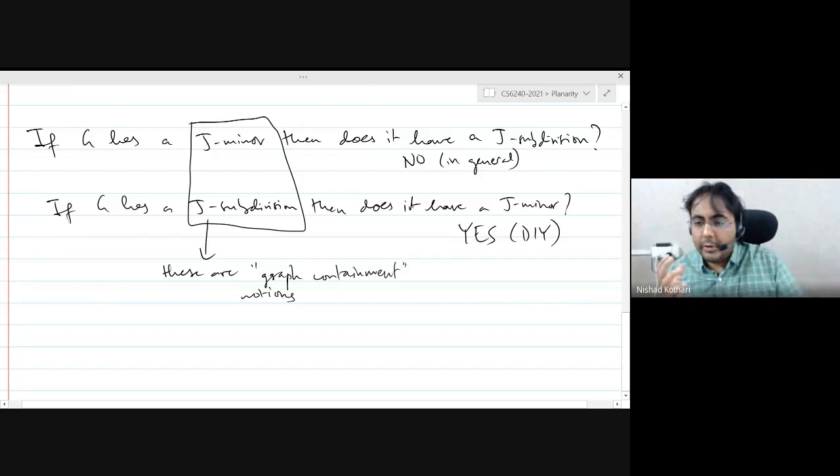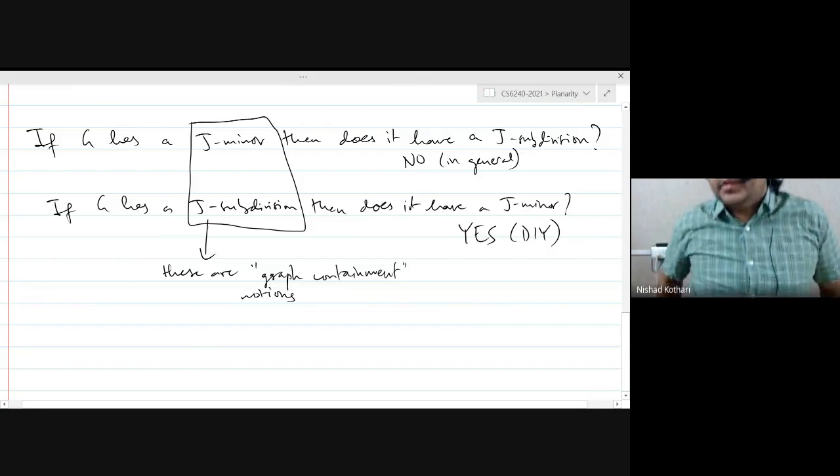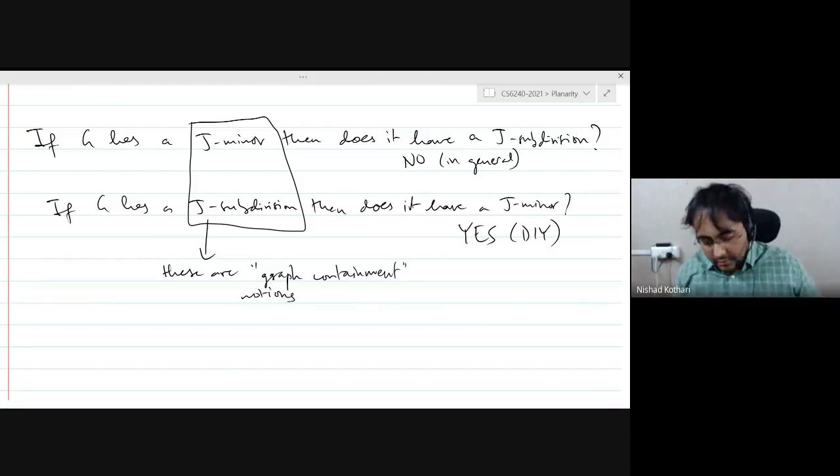So it's basically telling you that the graph G, in some sense, minor or subdivision, contains the graph J. And one of these containment notions is weaker than the other notion. Which one is weaker? The minor notion is weaker than the subdivision notion.